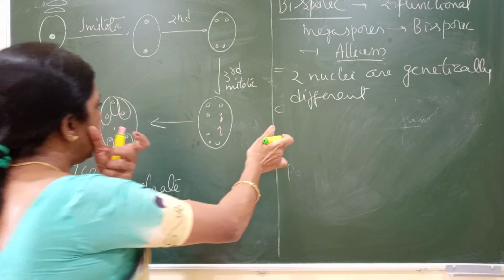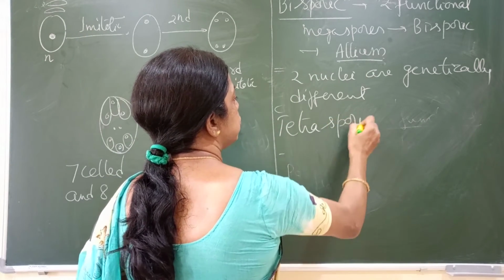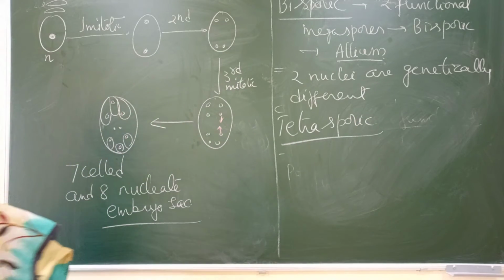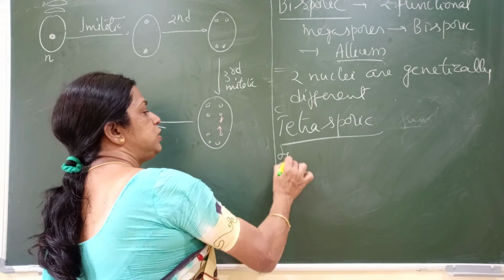Now the next type is called the tetrasporic embryo sac. So in a tetrasporic embryo sac, all four megaspores are functional.